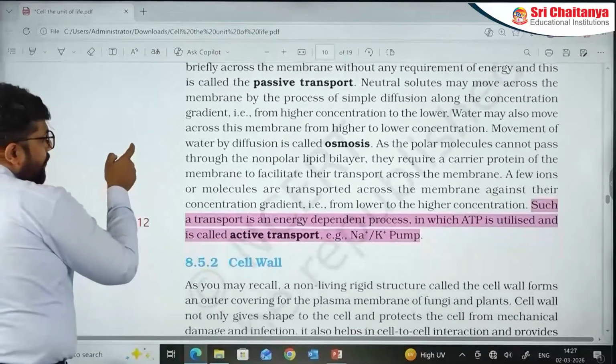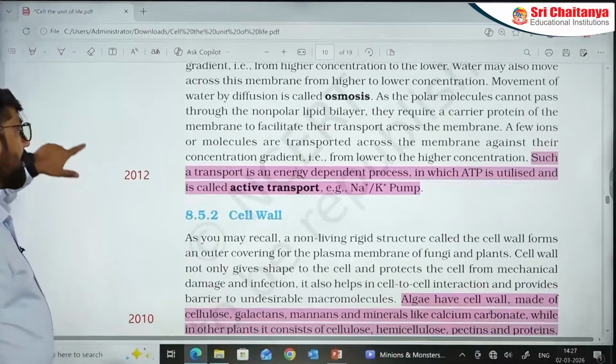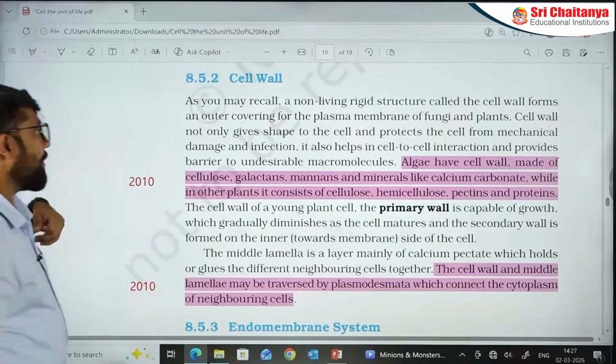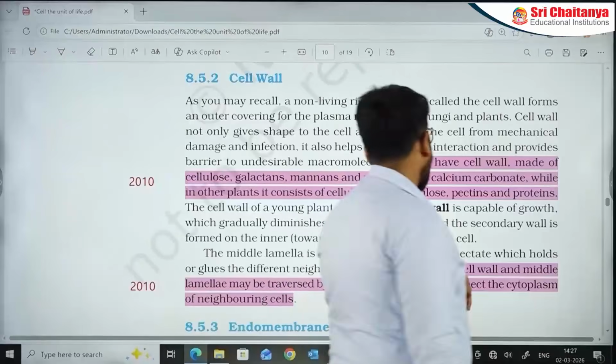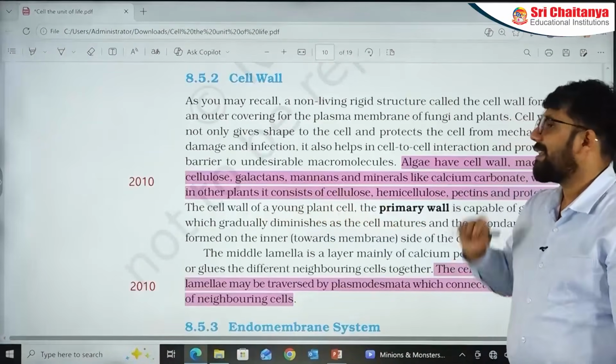Passive and active transport in 2012, again 2 questions in one paper appeared that year. Again, when it comes to cell wall, in 2010 you have 2 questions from the cell wall part. I was talking about something called galactans and mannans. Can you check that you have galactans and mannans available here?